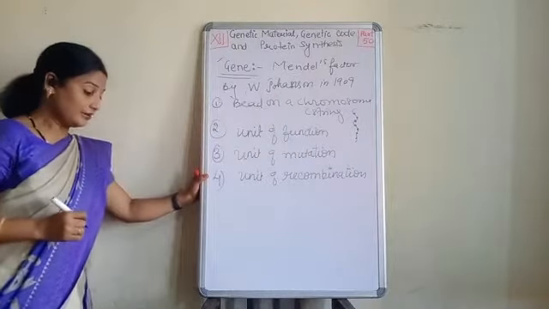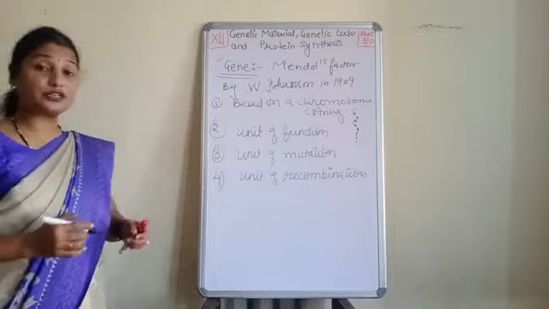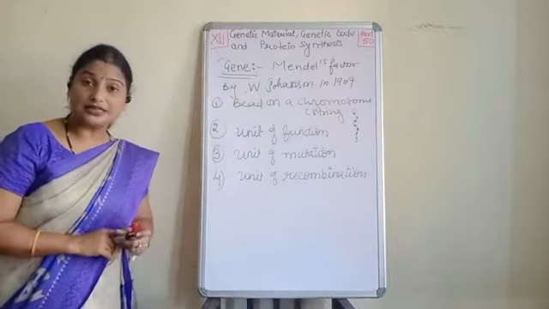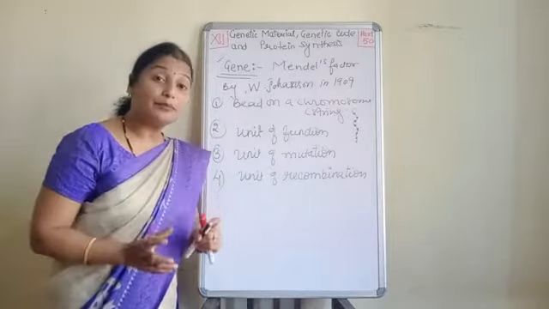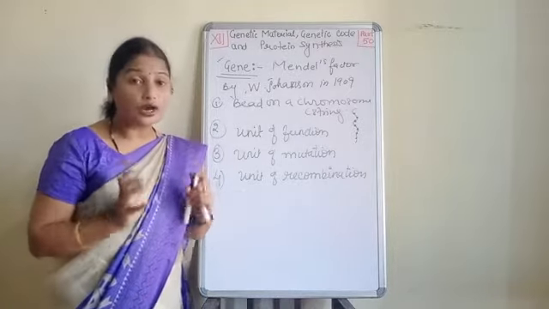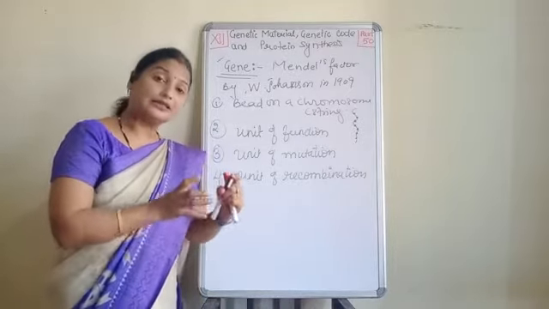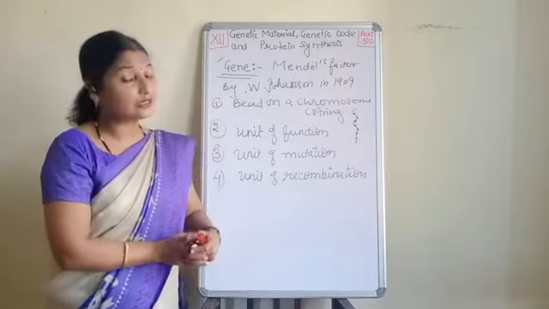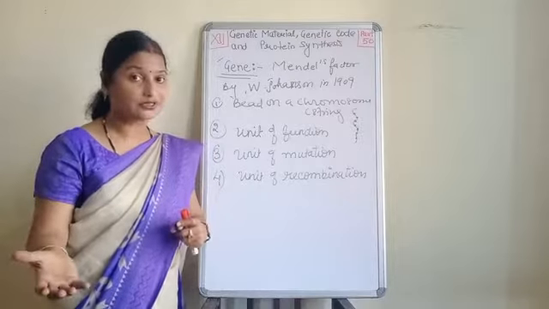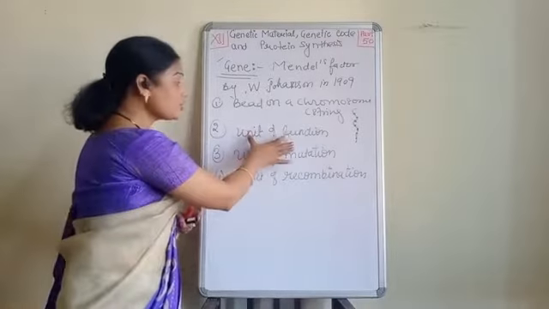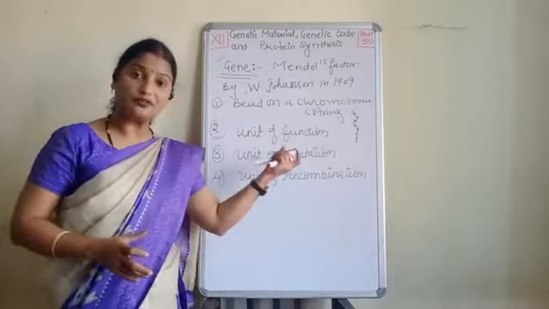Now see children, what is the meaning of unit of function? Our gene is independently capable of doing all the functions, and these functions can transfer from one generation to the other generation, and that's why it is called a unit of function.